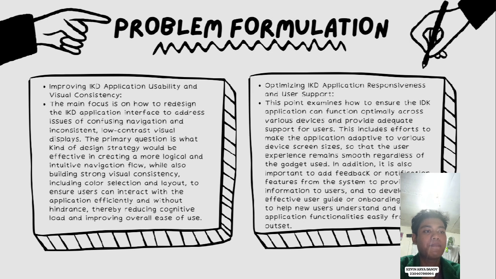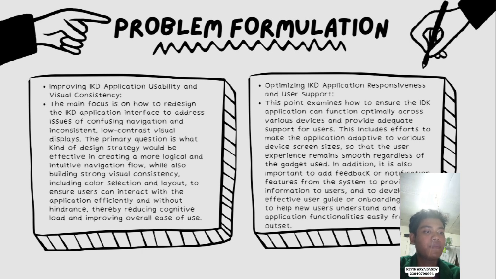Optimizing IKD application responsiveness and user support. This point examines how to ensure the IKD application can function optimally across various devices and provide adequate support for users. This includes efforts to make the application adaptive to various device screen sizes so that the user experience remains smooth regardless of the gadget used.